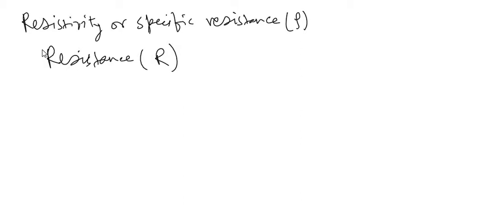There are many substances having comparably less value of resistance. On the other hand, there are other substances like metalloids and non-metals having very high value of resistance.